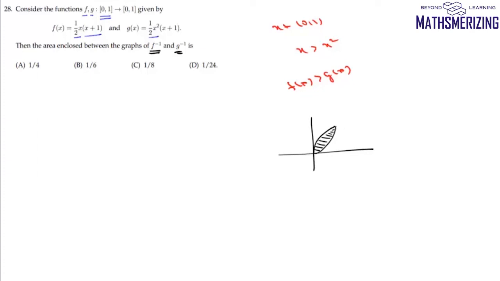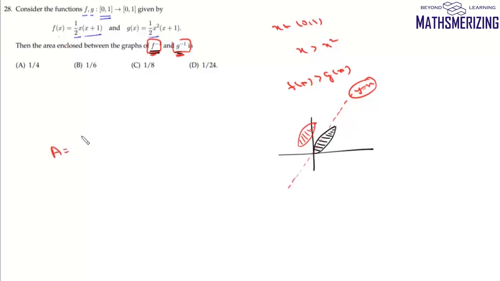Now f inverse and g inverse are nothing but the reflection of f and g about the y equals x line. Now we'll reflect both the functions about the y equals x line. Their position will be different, but the area will remain the same. So in order to find the area between inverse functions, we'll just find the area between these two functions.